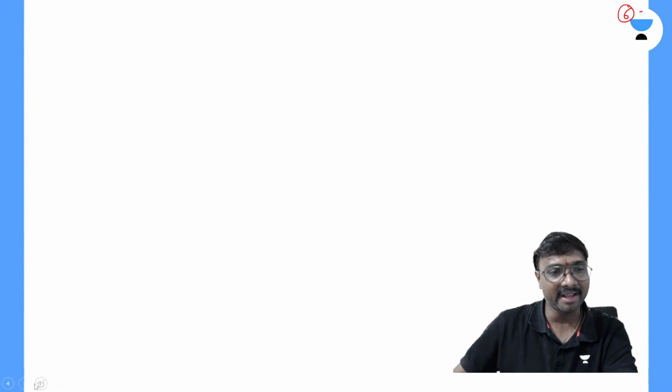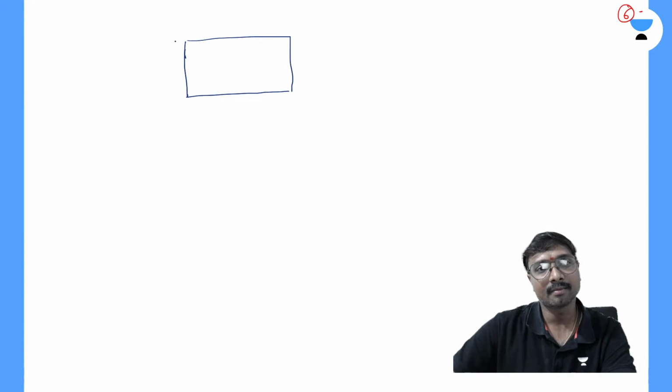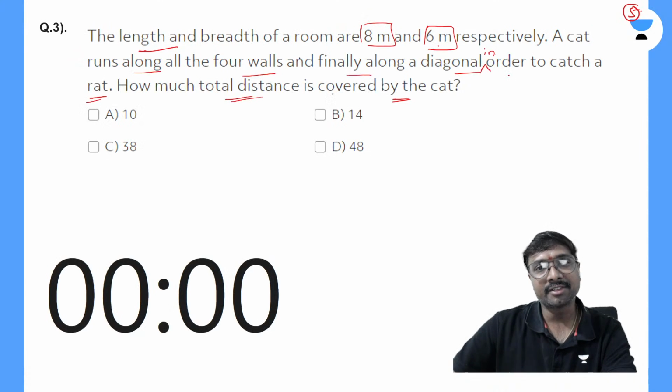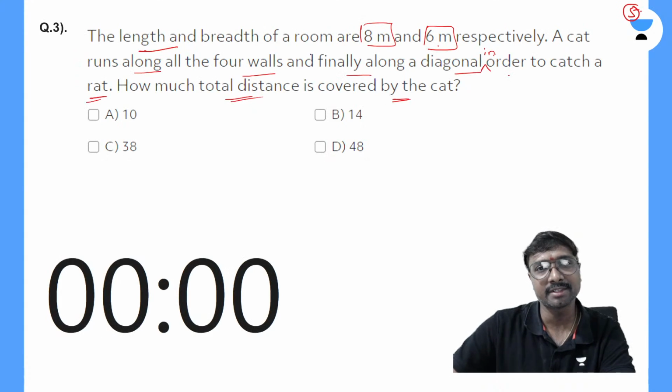It's a rectangle you are having. Whenever it's a rectangle, this is your 8 meters, and this is 6 meters.